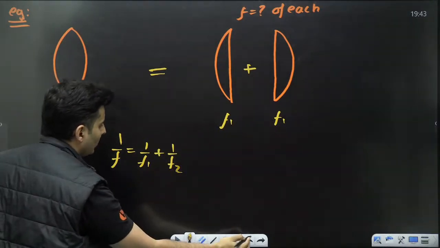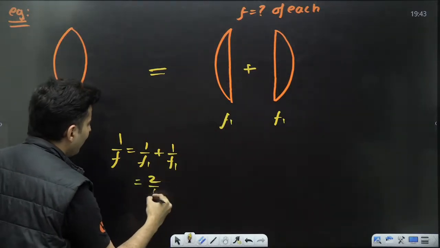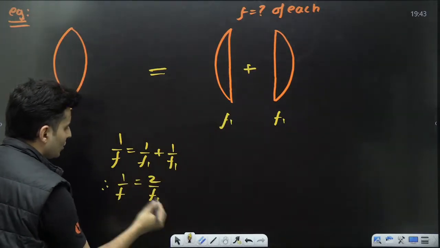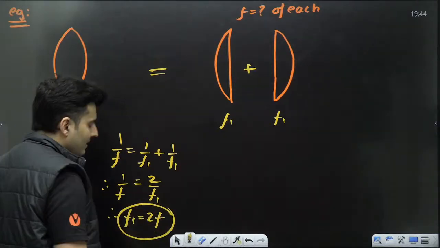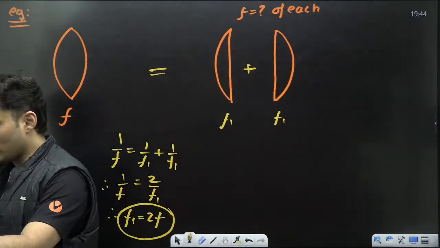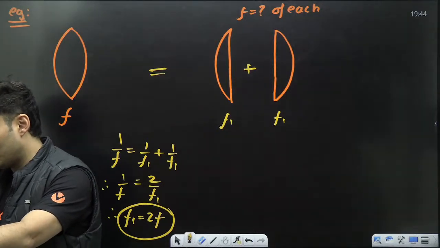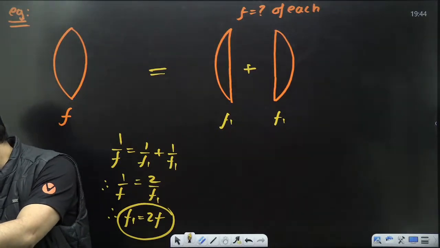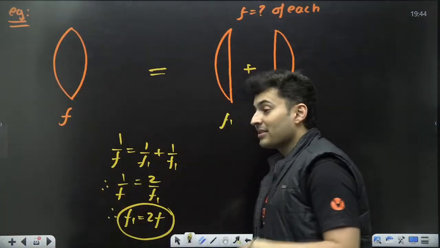Sorry, not f2, in this case it is f1 only because they both are equal. So 2 by f1 is 1 by f. So cross multiply, f1 will become 2f. It becomes double, and many of you thought it would become half or stay the same. No, it becomes double, and I think Alekhya was the one to answer it correctly. Very good. So it becomes double.